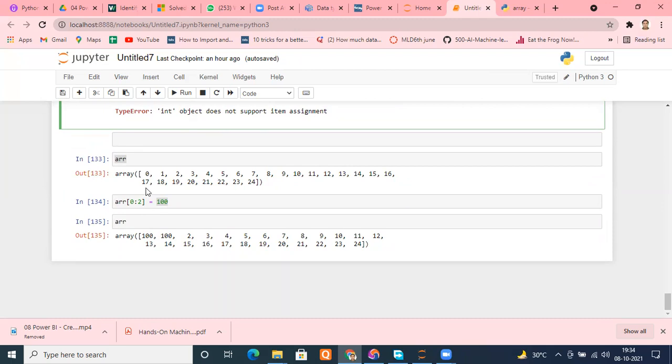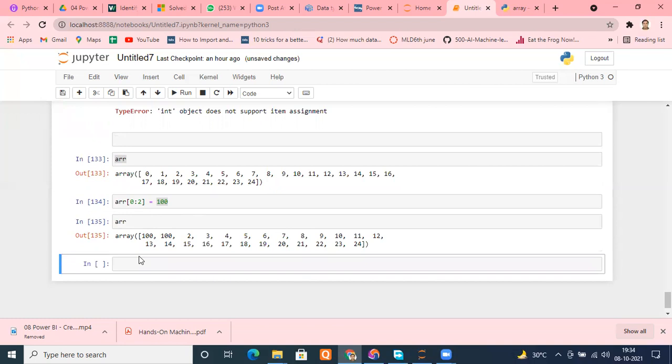Or sometimes suppose I want to replace every alternate number by 100. We can do that in one line. Can anybody tell me the syntax? I want to replace every alternate number in the sequence with 100. What should I do? Array 24 is equal to 100. Pardon? Array 24. No.